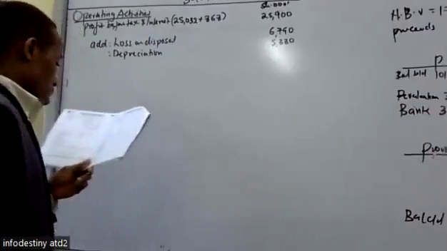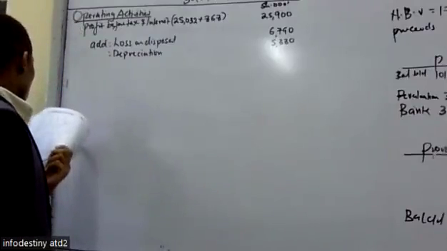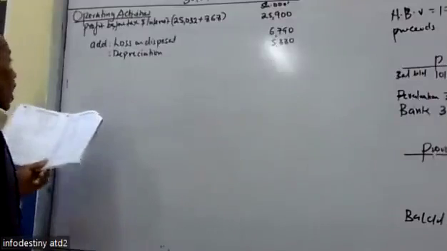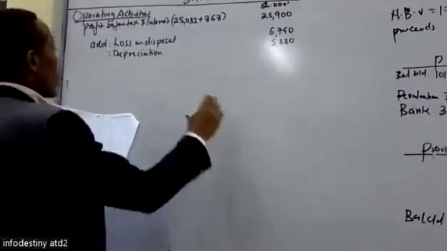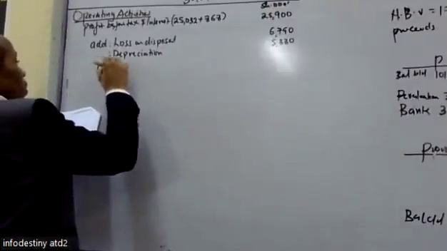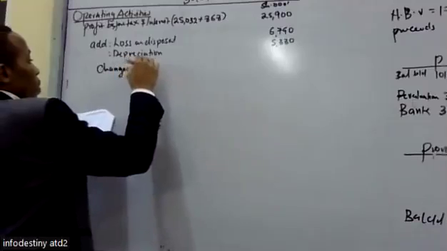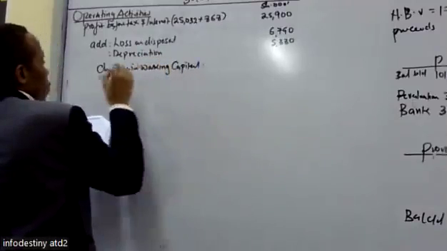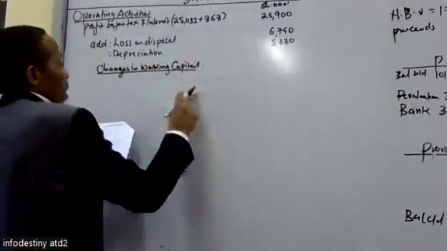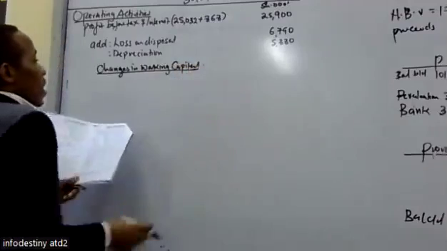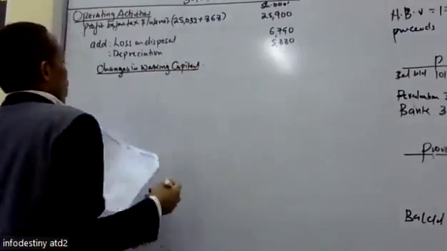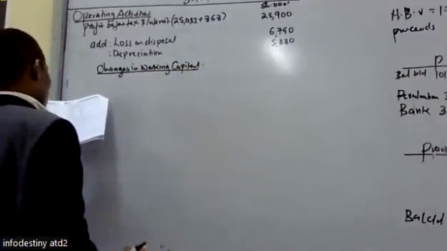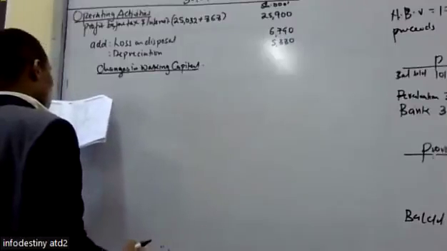So from there, we do not have any non-cash income. There were no profits on sale. So from there, we can do the changes in working capital. Here we say that increase in current assets we less, decrease we add, then increase in current liabilities we add, decrease we less. So we go to the current assets and see what happened to the inventories.